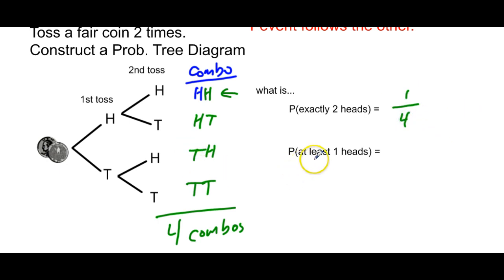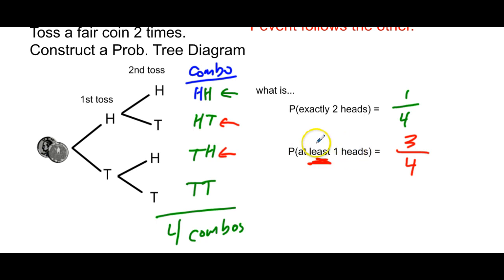What is the probability of at least 1 head happening? Here you have to remember that it's at least 1 head. So it can be 2 heads or it can be more, but in this case only 2. So this is at least 1. This is at least 1. This is at least 1. But here there's 2, so this also counts. So that's 1, 2, 3 out of 4 combos. This is going to be your probability of at least 1 head happening.